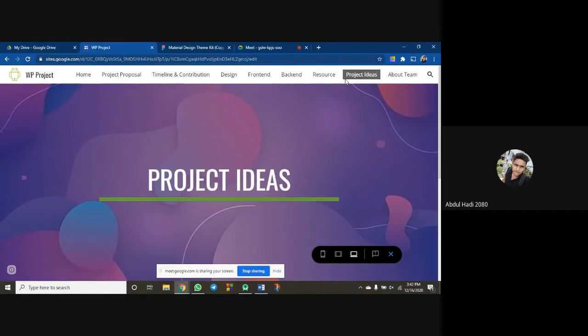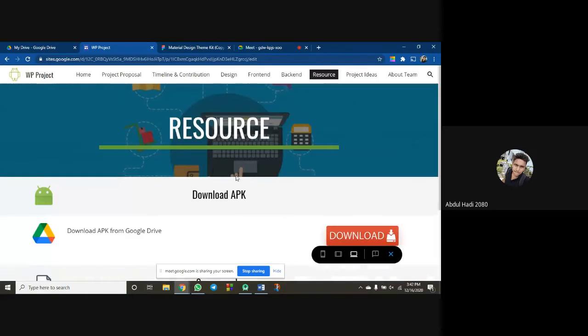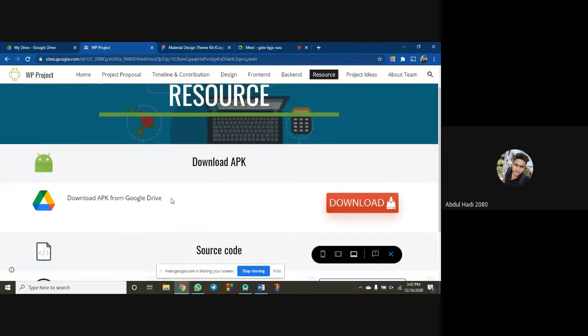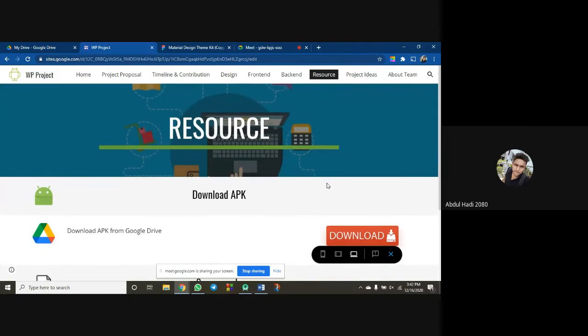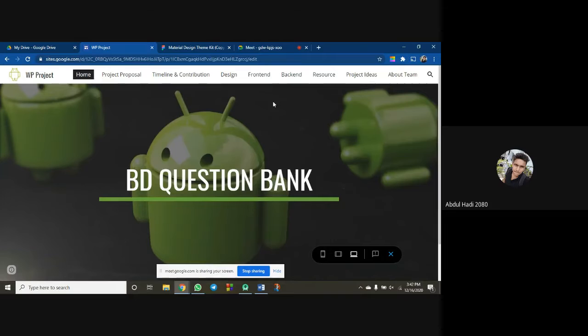In resources, we built a downloadable APK which is in Google Drive. There is the source code, and an open GitHub link, so you can access our project. So basically this is my part. I am here to basically give an overview of the project idea. Our next two members, Ahsan Habib will talk about the front end, and Anisuzzaman Shayak will talk about the back end part. So that's all from me. Thank you. Assalamu alaikum.